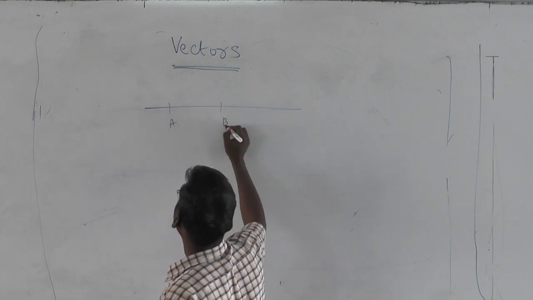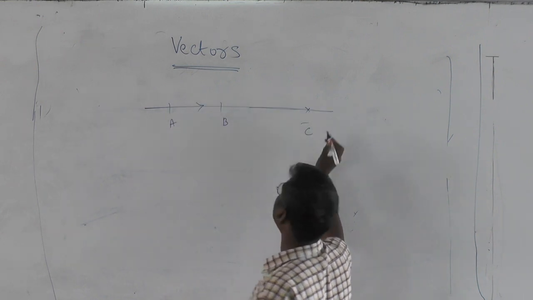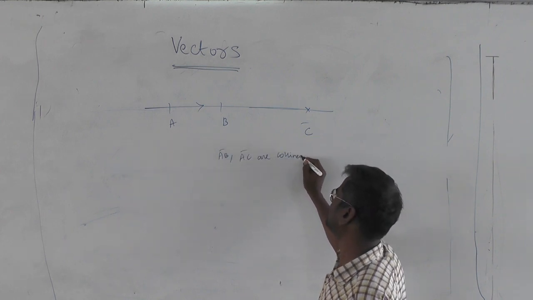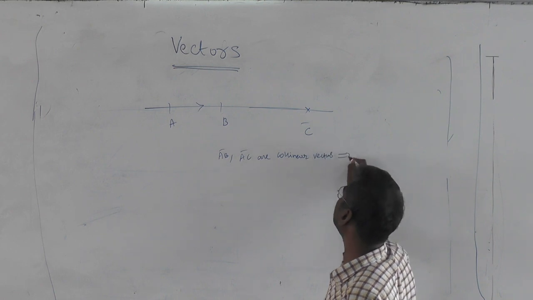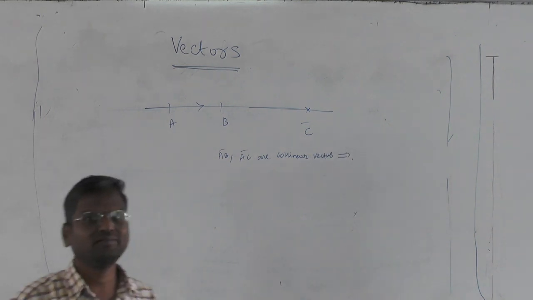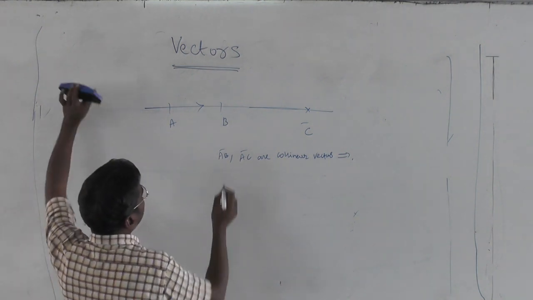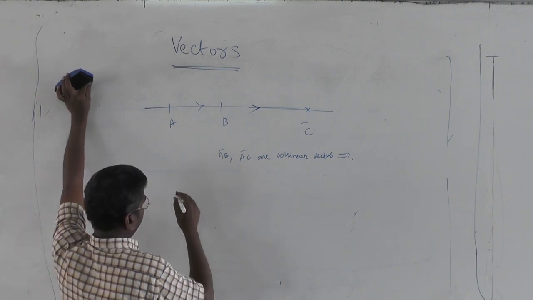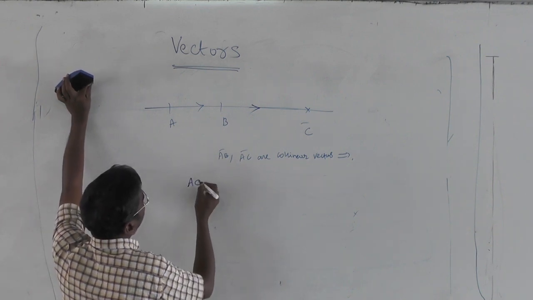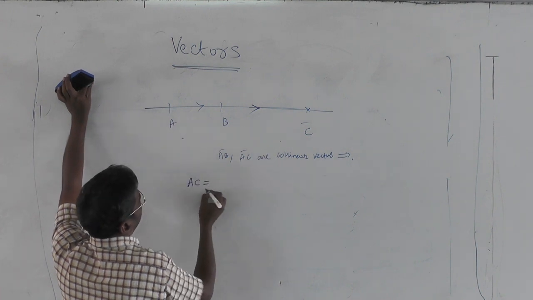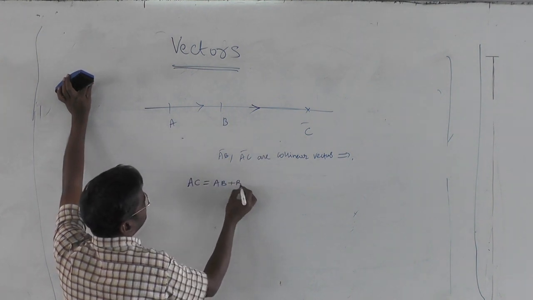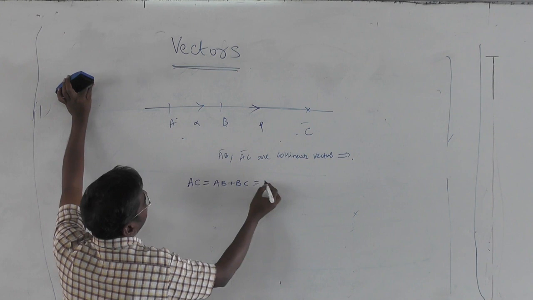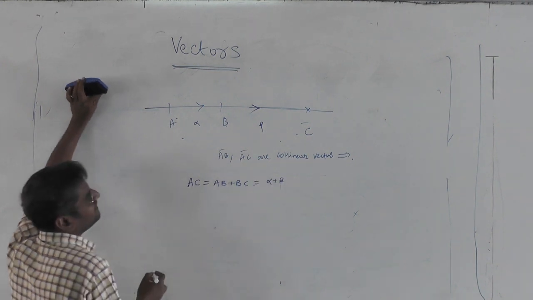Suppose you say AB bar and AC bar. AB bar, AC bar are collinear vectors. Immediately, what type of relation can we form among them? So you see that AB bar, AC bar, they are collinear. So AC bar magnitude is equal to AB plus BC. Suppose this magnitude is alpha, this magnitude is beta. So we can see this is alpha plus beta.